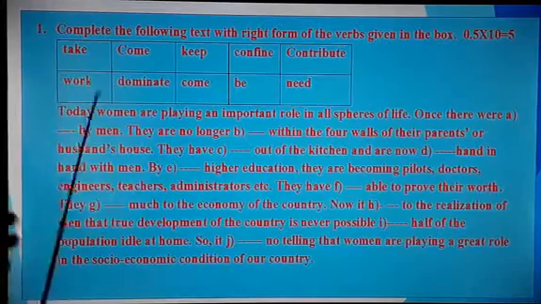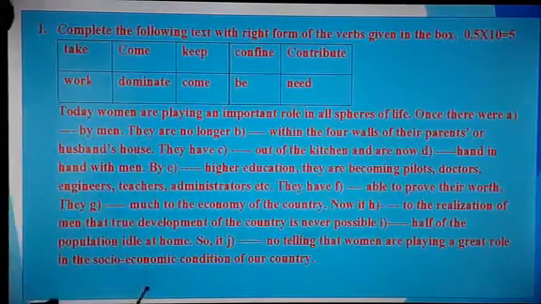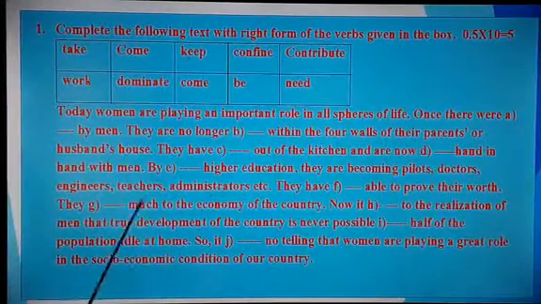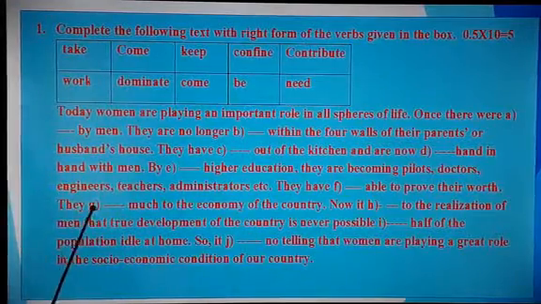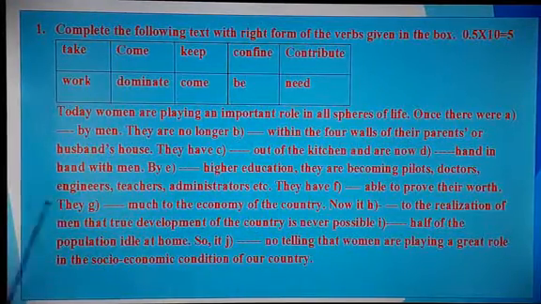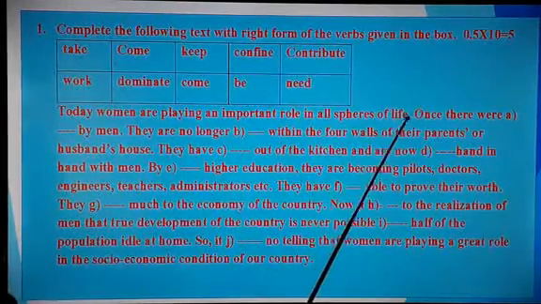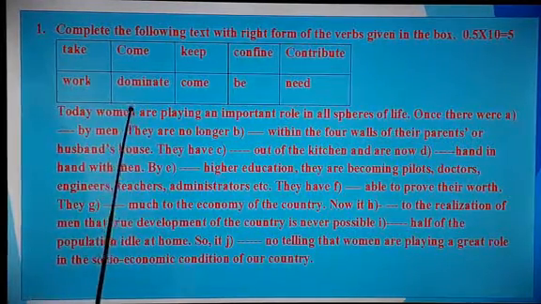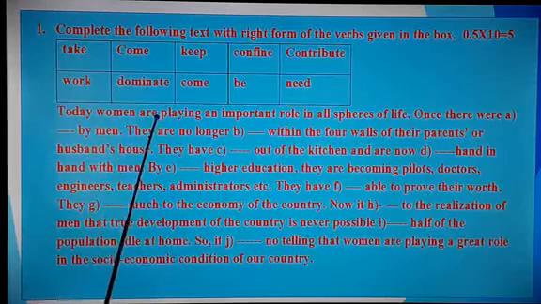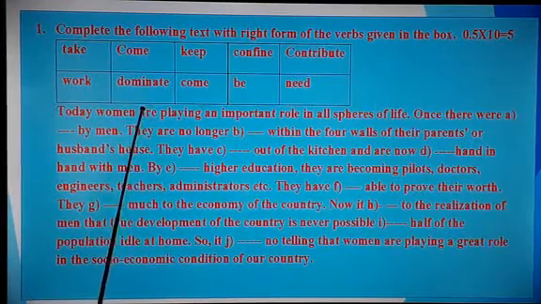First of all, to do well in this section, you have to read it very carefully and try to understand. And you need to know the word meanings. So, let's start. Today, women are playing an important role in all spheres of life. Dear learners, have a look. Women, that is in plural. That is why there is "are". You have to notice that part also.